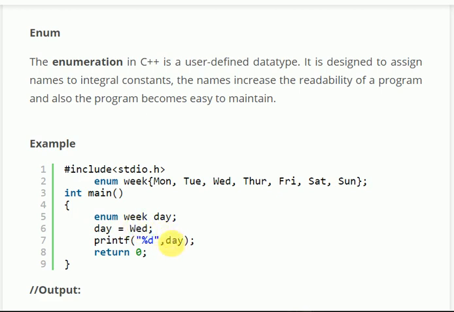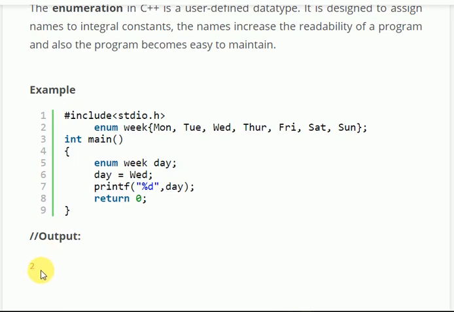It can't print wed because the value of wed has already been declared. Wed in itself is a user defined variable and it has a value 2. So on printing day, day stores wed, and wed is equal to 2, so we are printing 2 here. Output: 2.